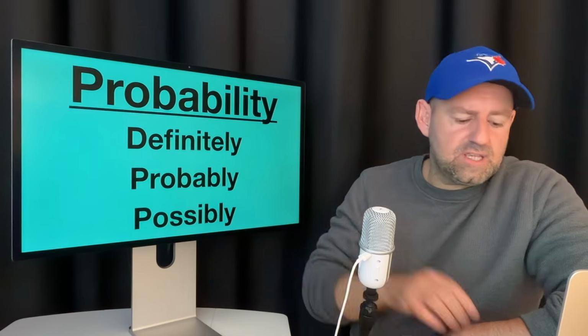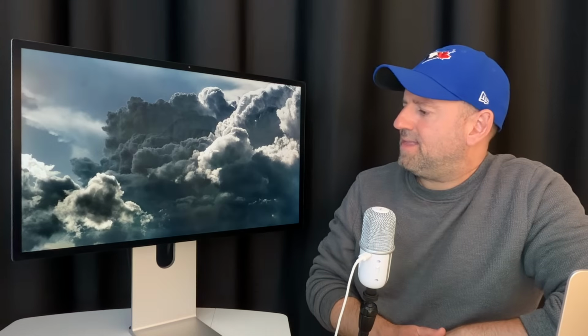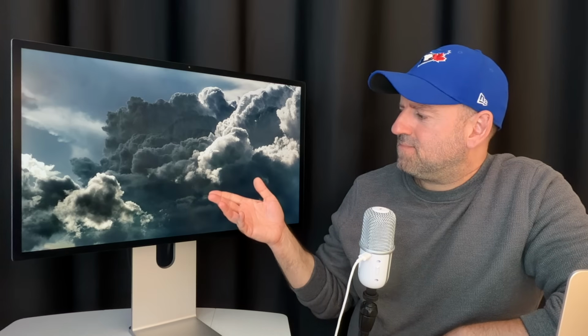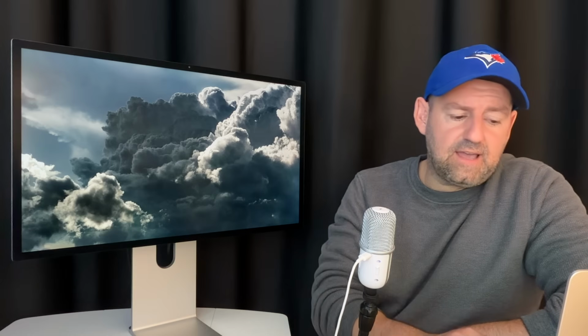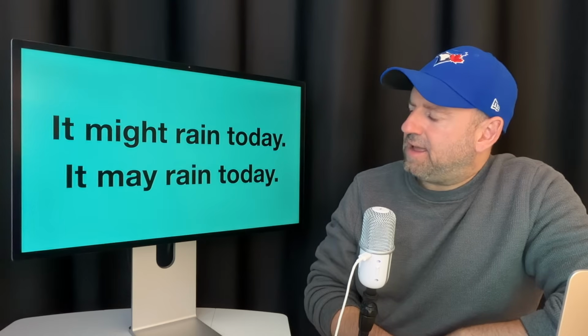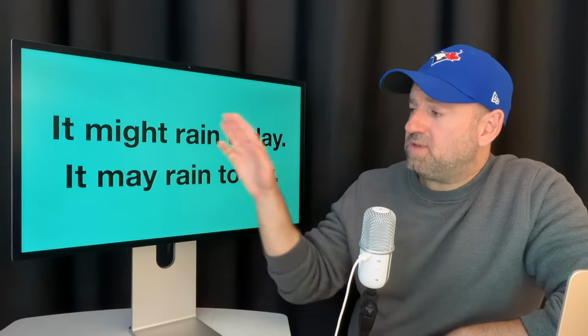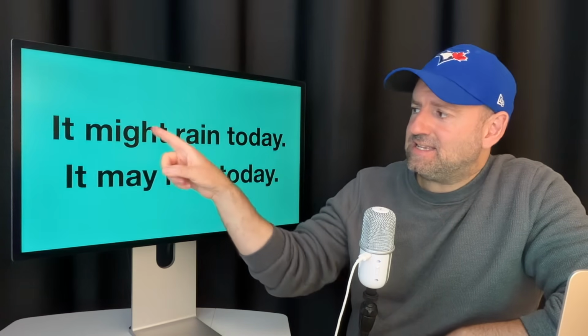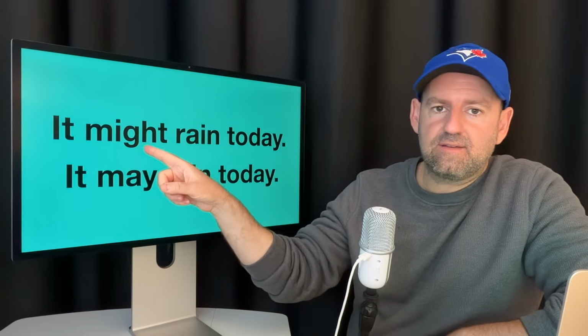So look at this picture, for example. Let's say you look outside your window. You say, wow, look at those dark clouds. What do you think about this? If you saw clouds like this, what would you think? You could say, it might rain today, or it may rain today. Okay, both of these sentences mean the same thing, except might is more common.